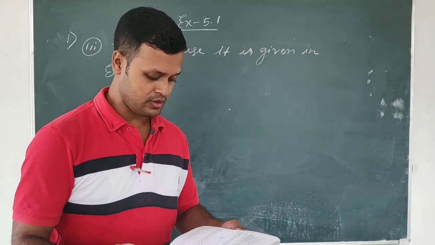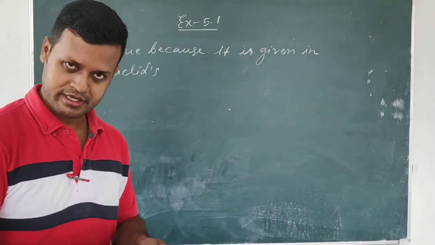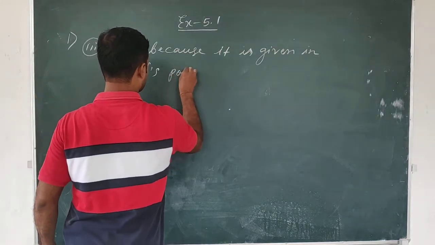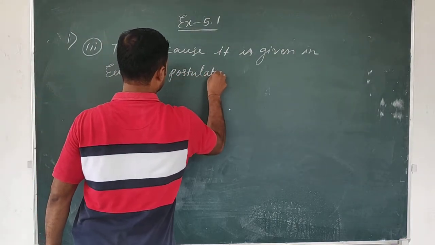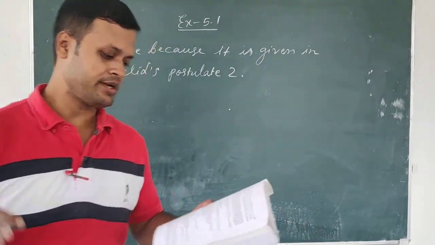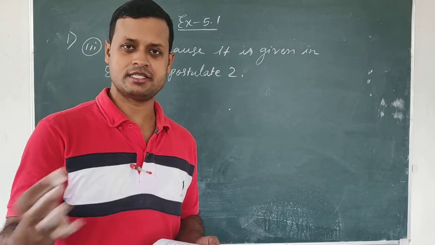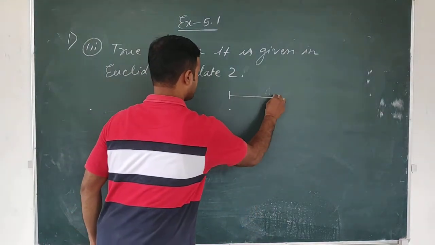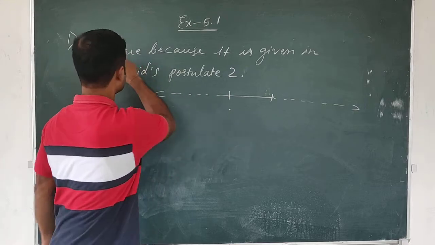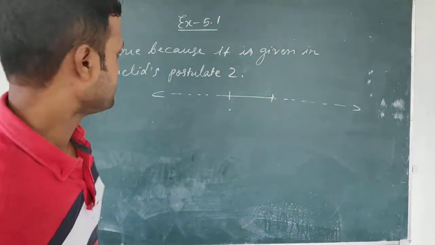What was postulate number 2? A terminated line can be produced indefinitely, isn't it? So it is given in Euclid's postulate 2. Therefore it is true. This is a terminated line, this much. It can be produced on this side also and this side also. Therefore it is true. Okay?